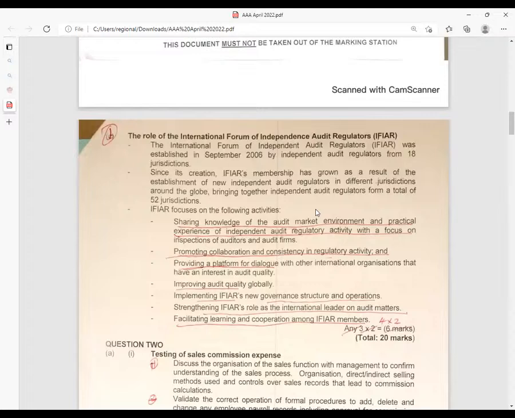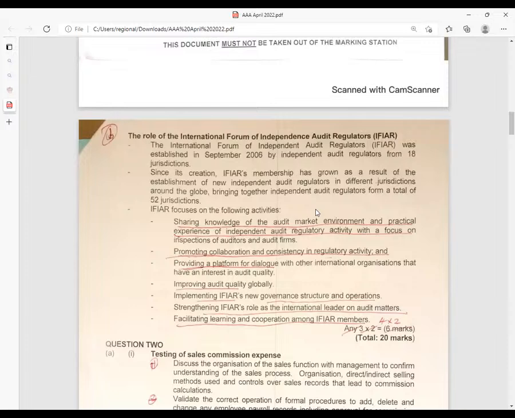Improving audit quality. Implementing IFAR's new governance structures and operations. I'll have to explain that better. Second last, strengthening IFAR's role as the international leader on audit matters, facilitating learning and cooperation among IFAR members.